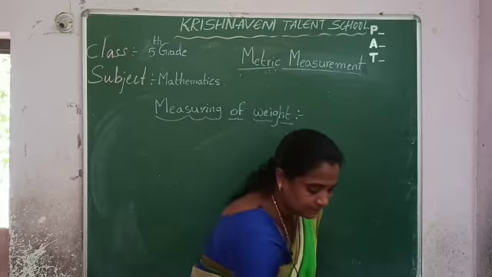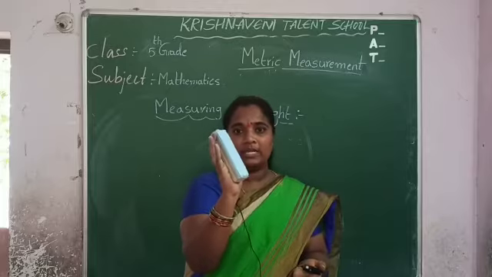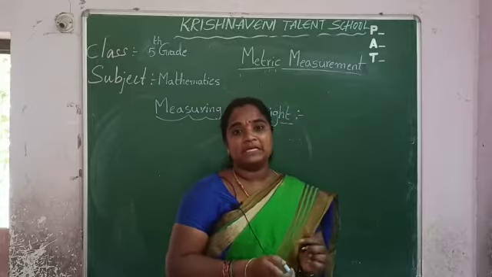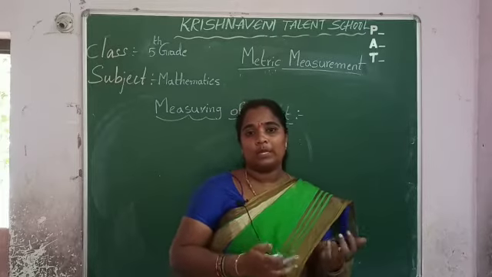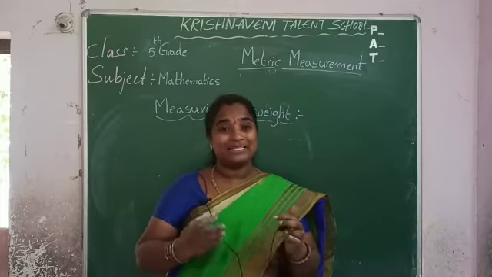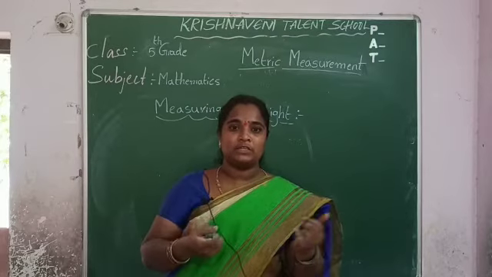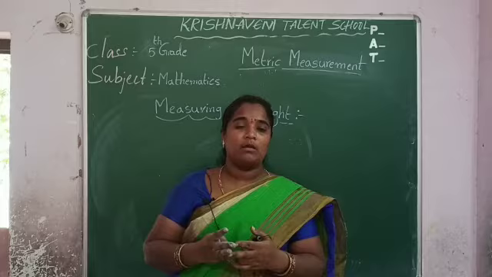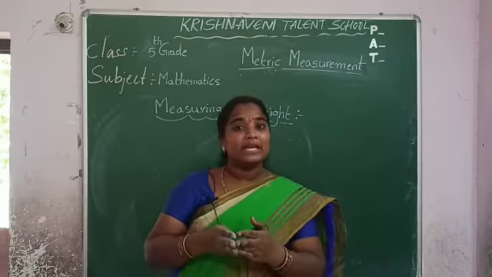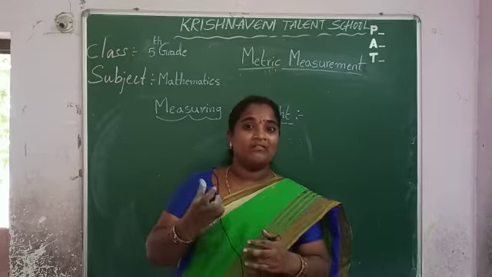For example, the heaviness of this object is called weight. So, generally, there are some common units for measuring weight. For example, when you go to the vegetable market, you take some vegetables. How do you ask for them? You don't ask for one vegetable, two vegetables. No. You ask for 1 kg tomatoes, 1 kg potatoes. Here, kg is the unit for measuring weight.